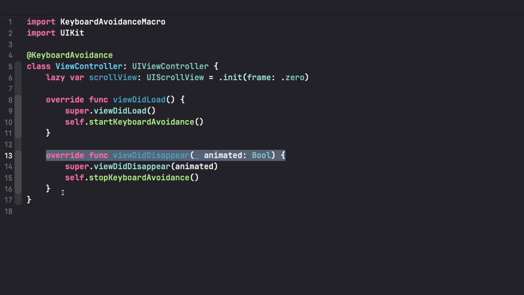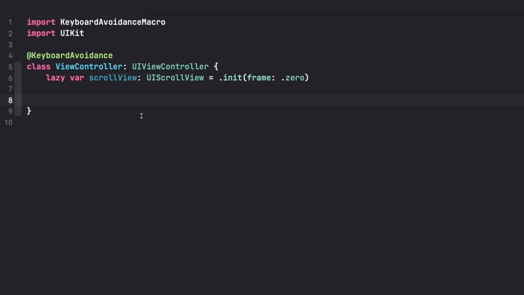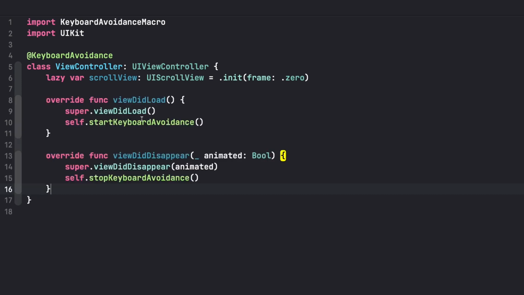Yes, the macro could generate the viewDidLoad overrides and do it itself. That's fine. But as soon as you want to customize that, then you lose what the macro did for you. Either you do it yourself, or you let the macro do it. There is no middle ground really.